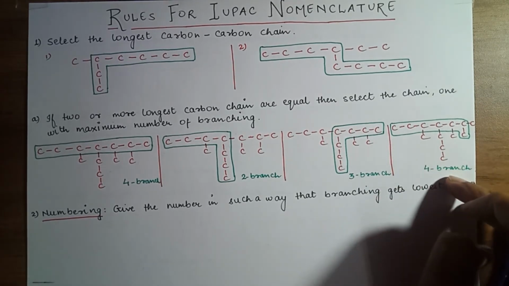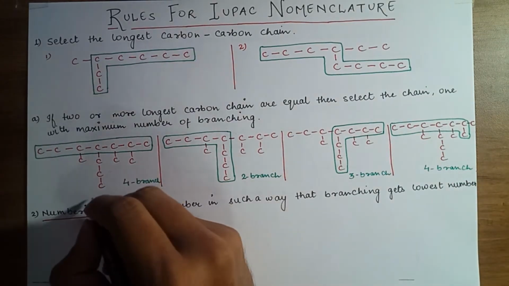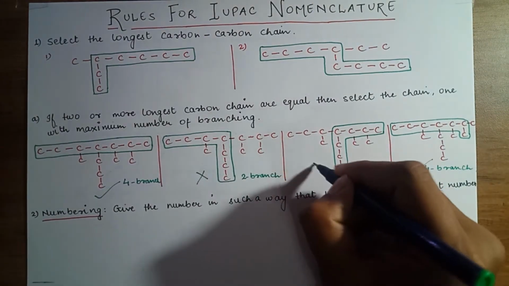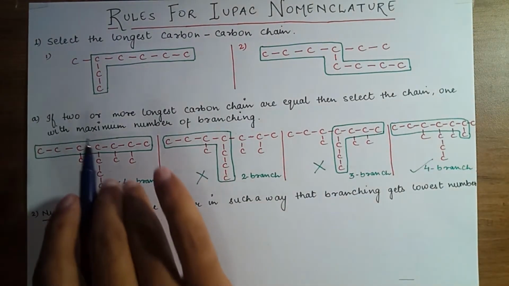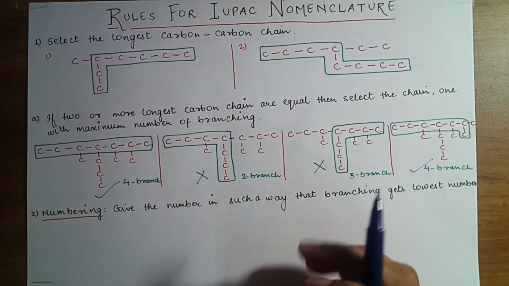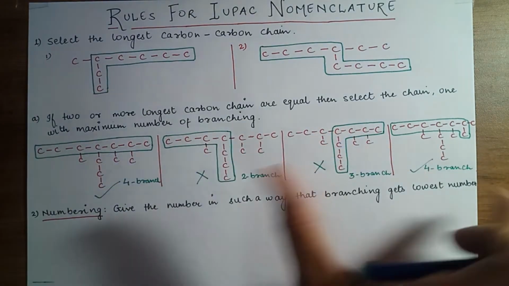The fourth possibility and the first possibility are both the same thing. Clear? So this and this are both correct, and these are wrong. Why? Because we have to select the longest chain in such a way that the branching must be maximum. So there are two possibilities, and these both are the same thing.